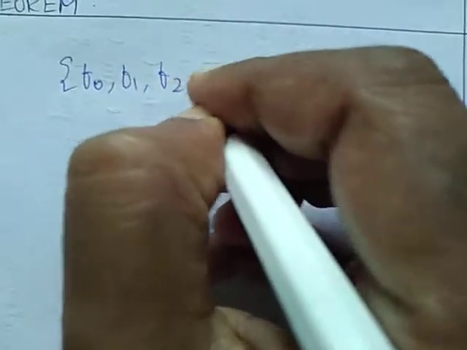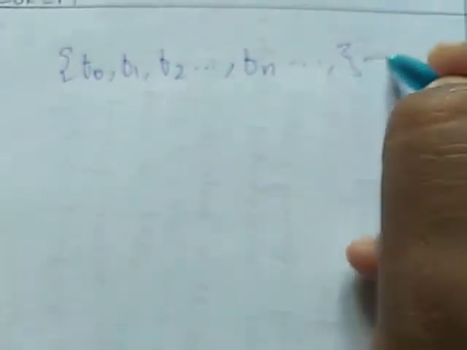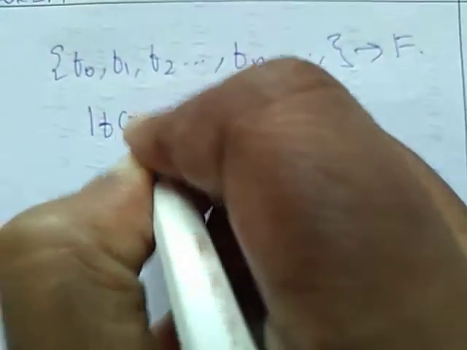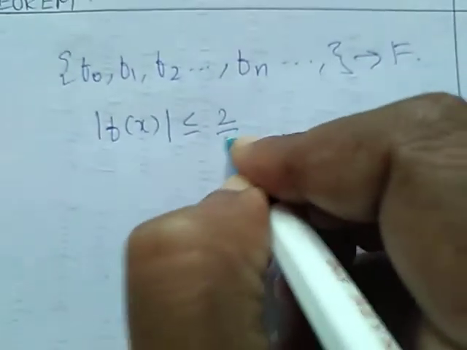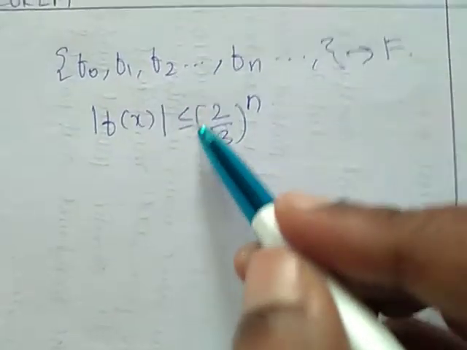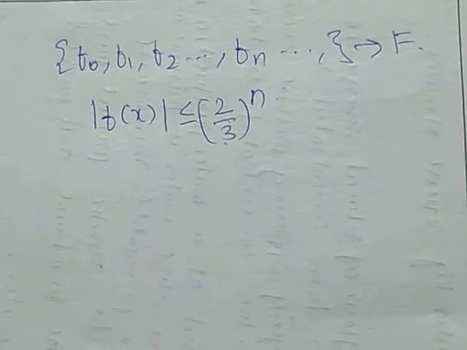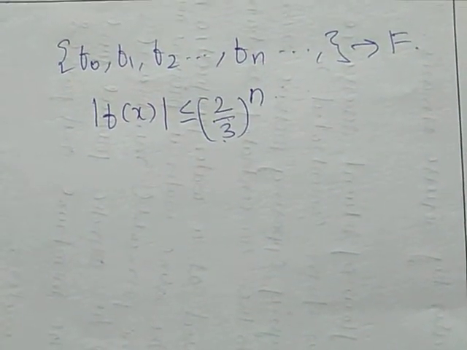So, when we continue in this way, we will get the functions F0, F1, F2, etc., Fn, all defined on the closed set F on X, such that modulus of Fn of x should be less than or equal to (2 by 3) to the power n, because in the first case we are getting less than or equal to 2 by 3, in the second case less than or equal to (2 by 3) whole square. Continuing in this way, it is less than or equal to (2 by 3) to the power n.